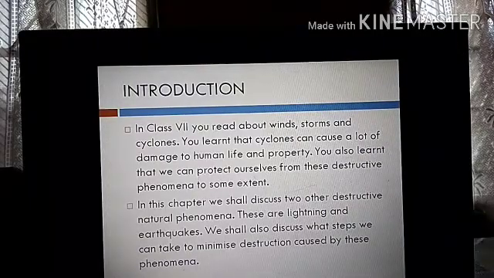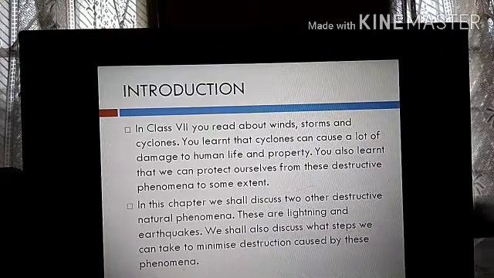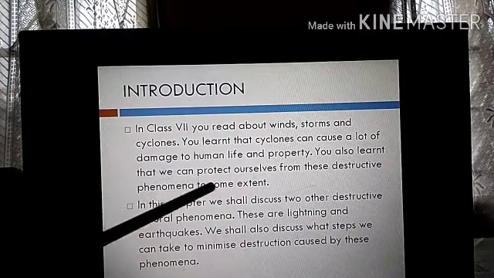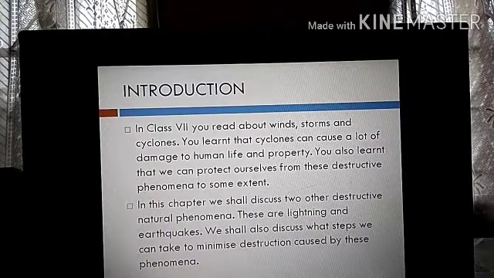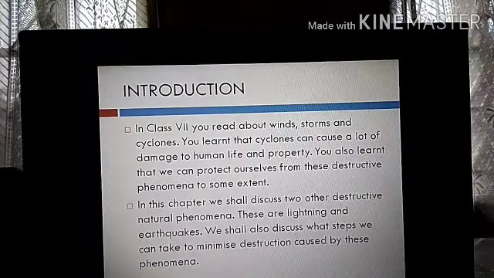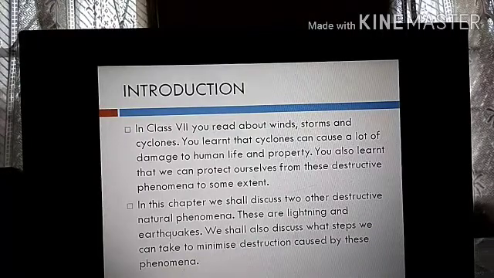In this chapter you will not study windstorms and cyclones, but you are going to study natural calamities. You learned that cyclones can cause a lot of damage to human life and property. You also learned that we can protect ourselves from this destructive phenomenon to some extent. Yes or no? In that chapter you read about Orissa, a place where cyclones have struck many times, and what kind of destruction cyclones can cause. And you can also protect yourselves from the destruction to some extent. That we had also studied.